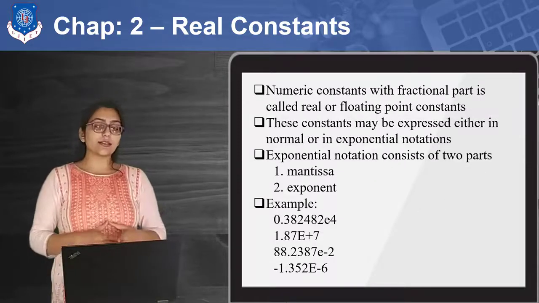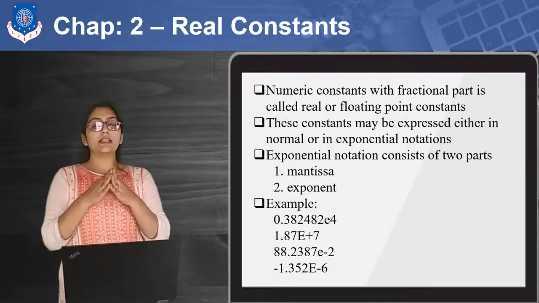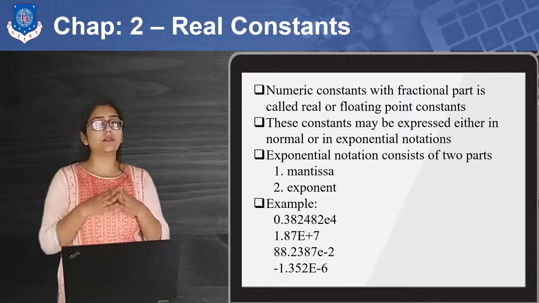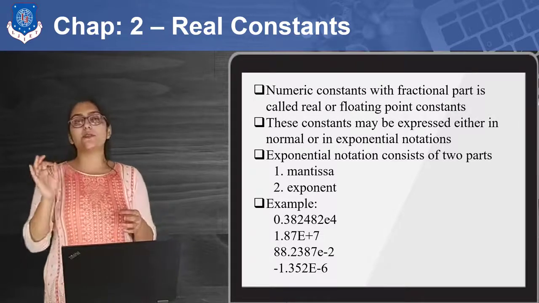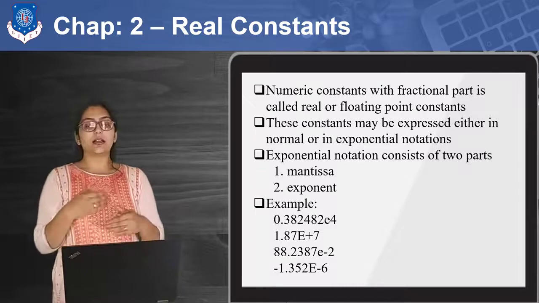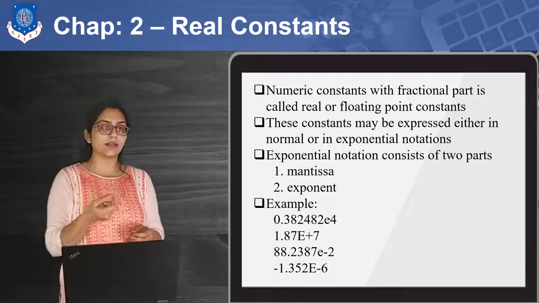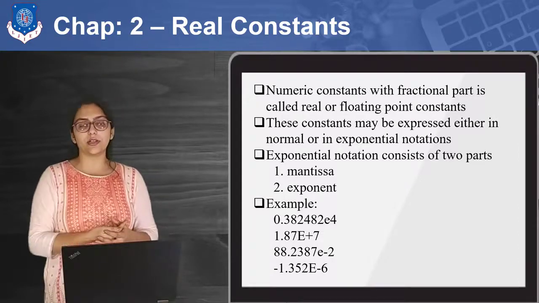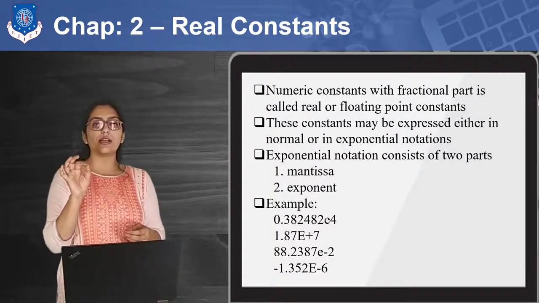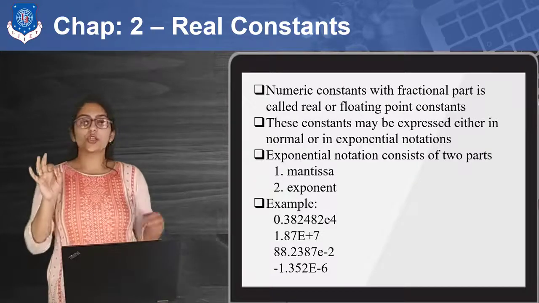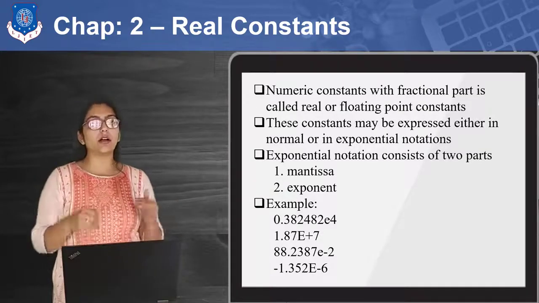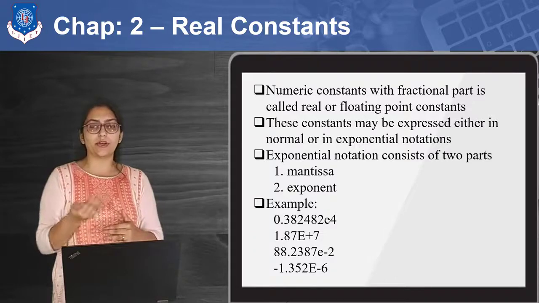Now, the second is real constant. So these are not whole numbers. These are numbers with fractions. We can also define something like that. Like if I am defining pi as a constant using define or the const keyword, I can give the value as 3.14. So 3.14 is not an integer, it is a float number, a real number.